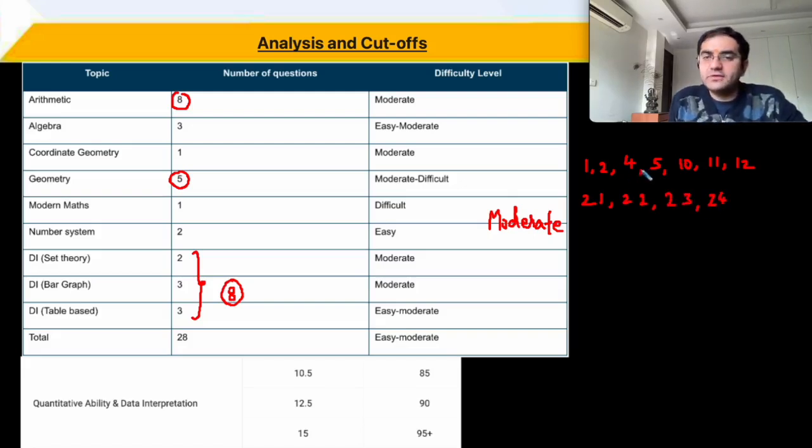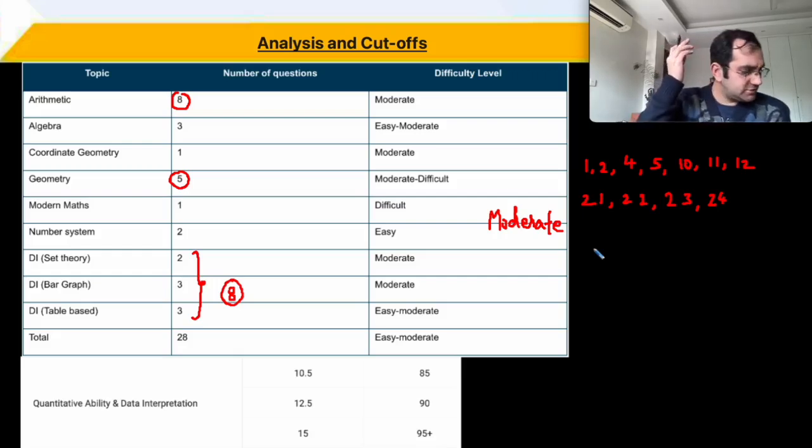So if you add all of these up, 4, 7, you have a total of 11 questions over here. तो ये 11 questions आप अगर कर लेते and then अगर कुछ तो मुश्किल वाला करोगे ना, you will solve some of the slightly higher level questions.